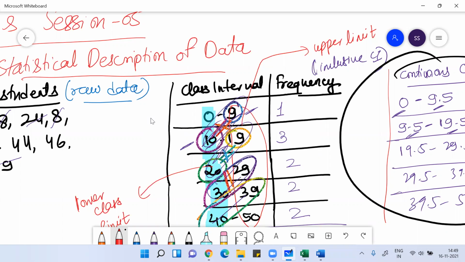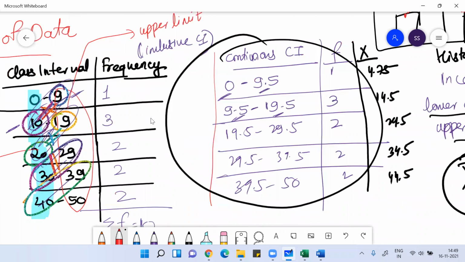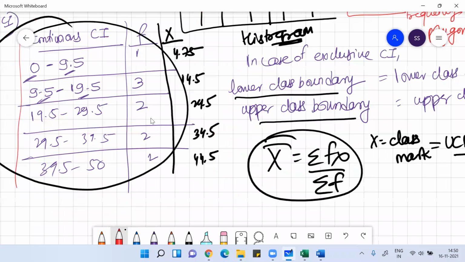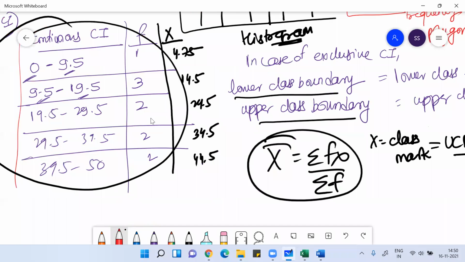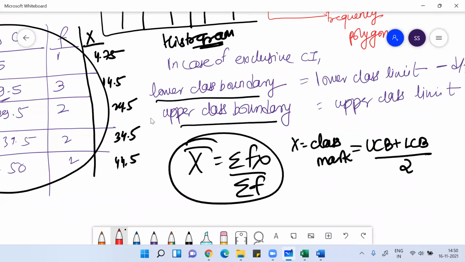Are you getting it? So now we can follow the formula to convert the discrete class interval into a continuous class interval. The values you see, we'll call them either class limits, or more specifically, class boundaries. I hope you understood this. The average, the midpoint of the upper class limit and the lower class limit, is called the class mark. Clear, everyone?